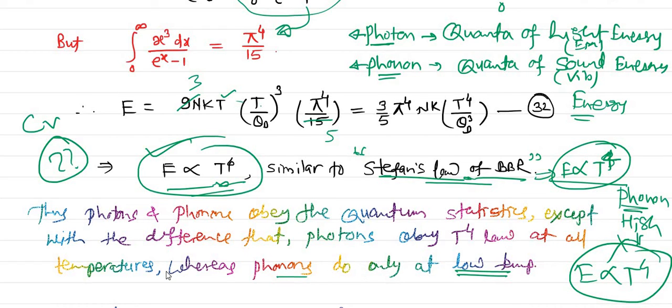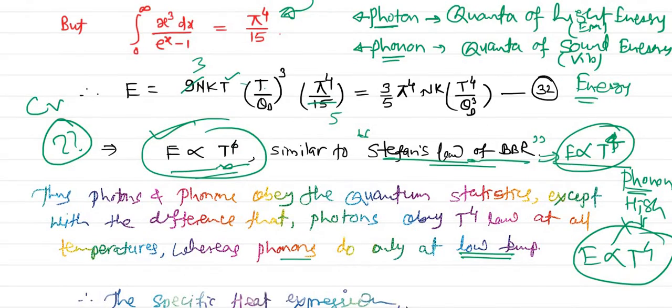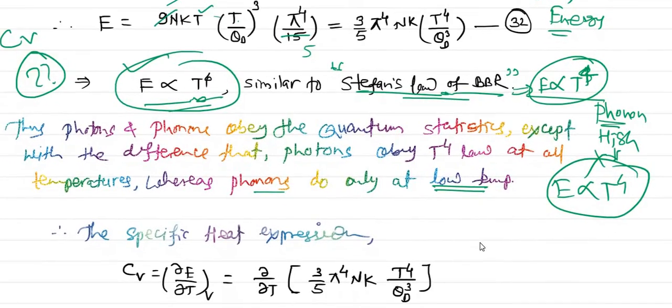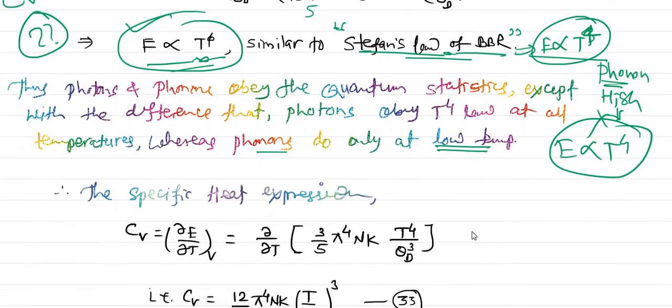Okay, now by this we got the energy, but what about the specific heat? Now let us take the specific heat. Specific heat means simply the derivative of this energy with respect to temperature. So ∂E/∂T at constant volume, and substitute the value of energy from equation 32: 3/5 π⁴ N k T⁴ divided by θ_D³.